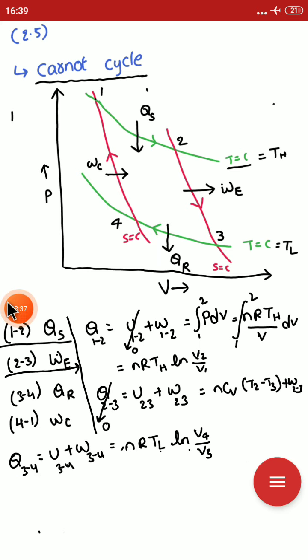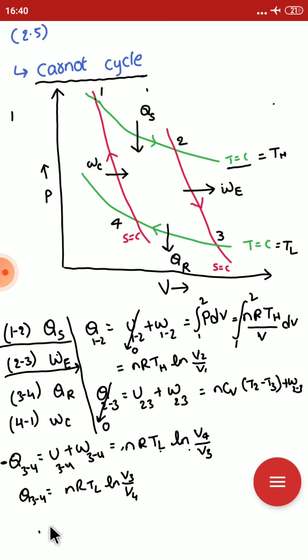Similarly, if you write for the 3 to 4 process, which is also the isothermal heat rejection process, we get nRT, where T is the lower temperature, ln of V4 by V3. Here in 1 to 2 it is the heat supply, so positive. Here it is the heat rejected from the system, so it is negative. We can write Q3-4 as nRT_L ln of V3 by V4. This is the Carnot cycle.